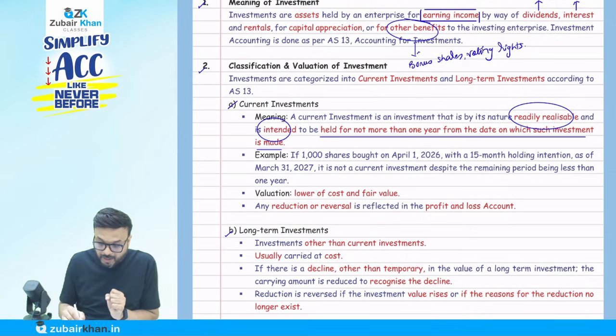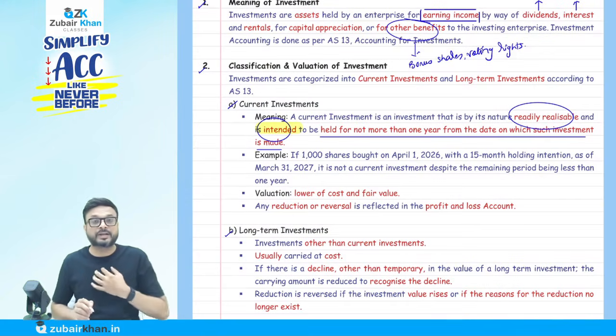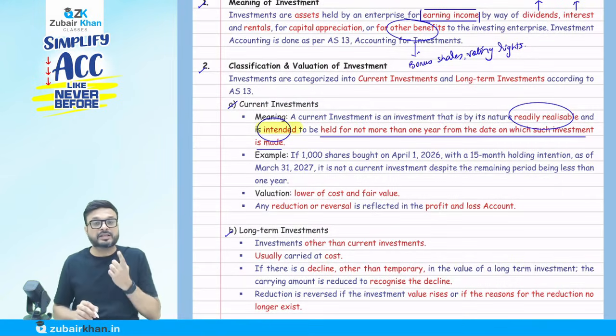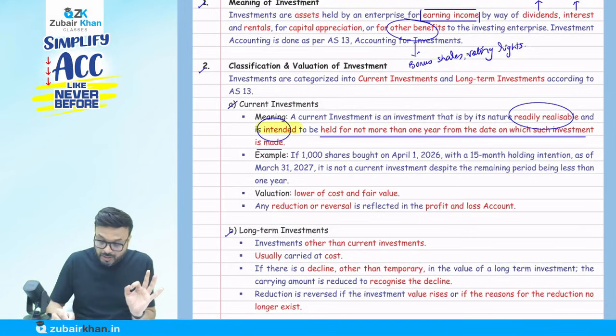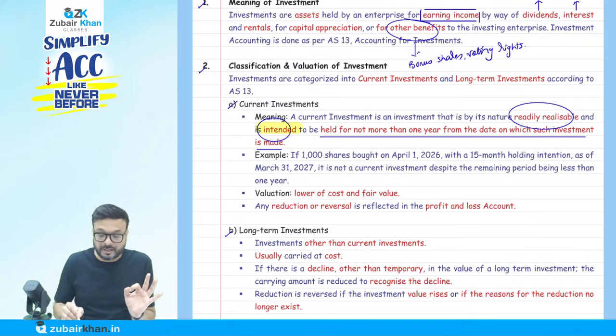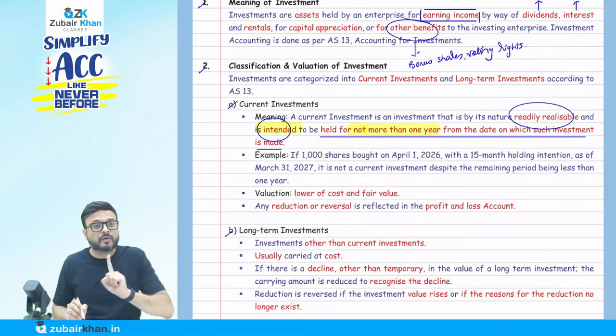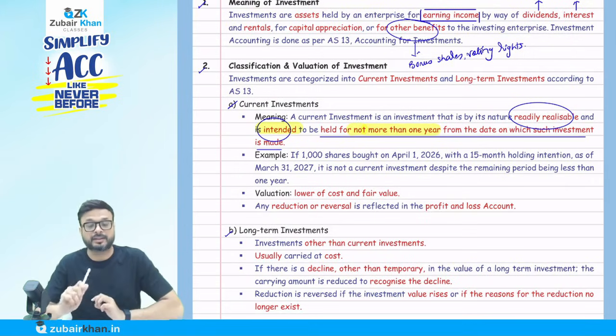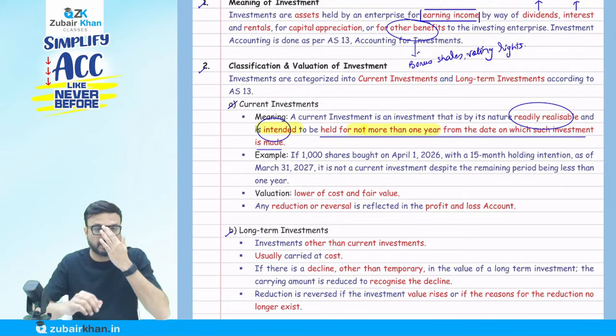Very important here: it says intended. What is my intention? In case of a current investment, the intention is to hold not more than 1 year, but not from the date of the balance sheet. Remember this. What do you mean by current investment?